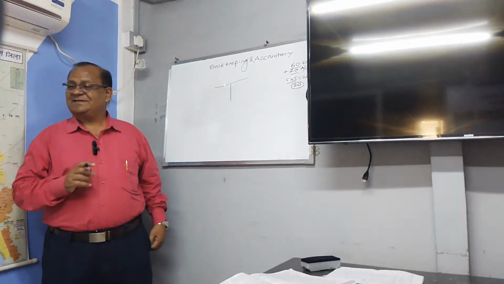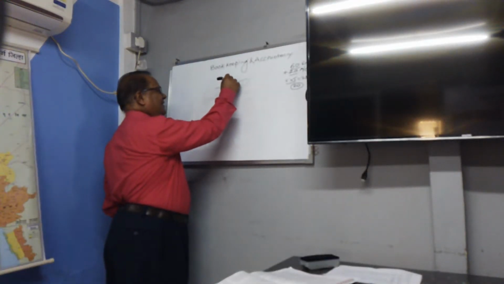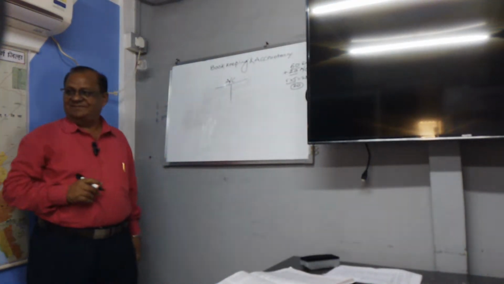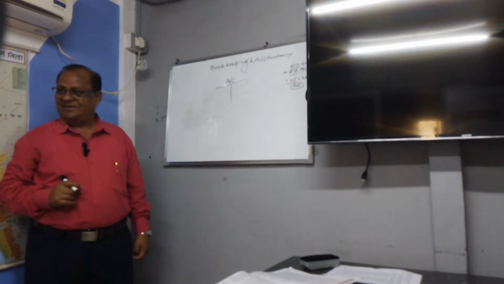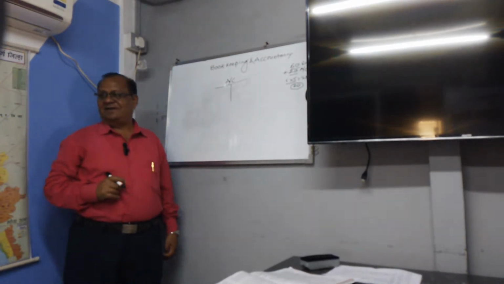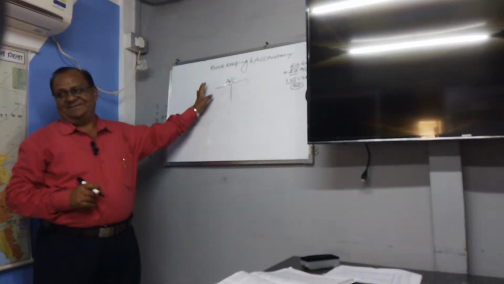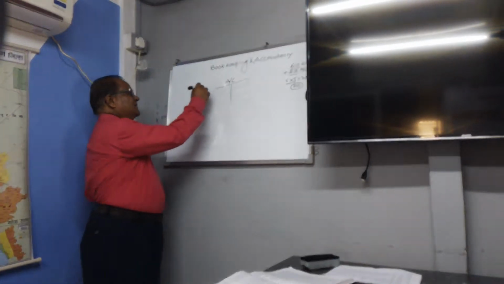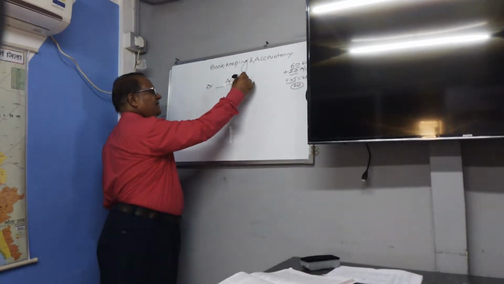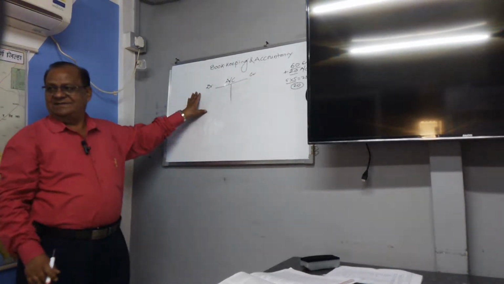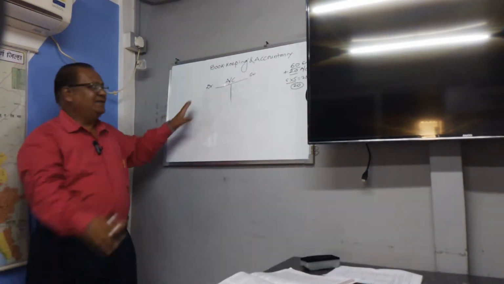Now this account is written here as A/C, which means account. In short, we can write it here. It is in the form of a T, so it has two sides: the left hand side and the right hand side.